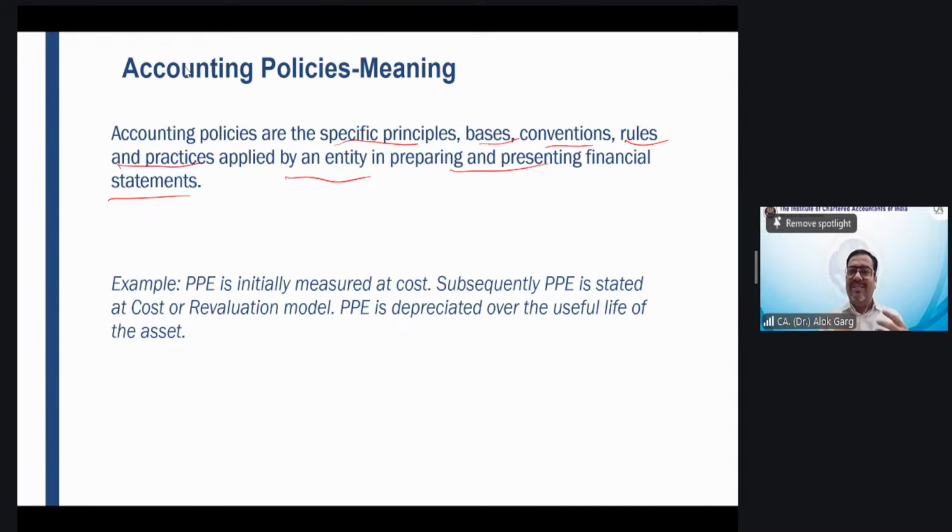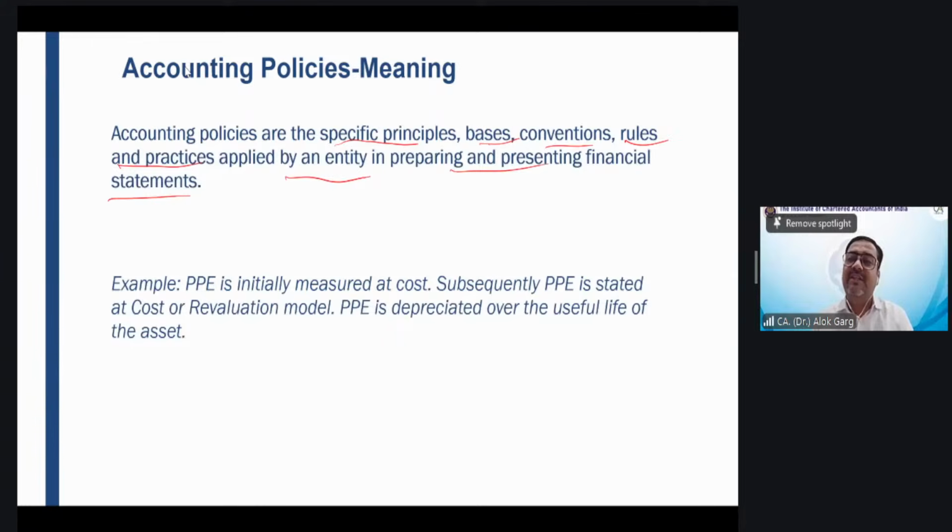Don't you think this statement reflects some principle, practice, basis, rule, right? I'm talking about a rule. PPE is depreciated over the useful life of the fixed asset. So this statement reflects an accounting policy. Yes or no? Yes, this statement reflects accounting policy.